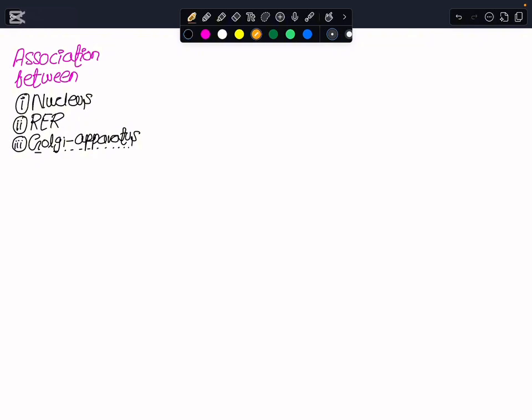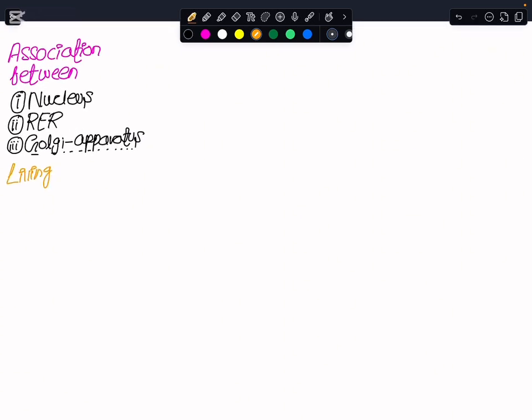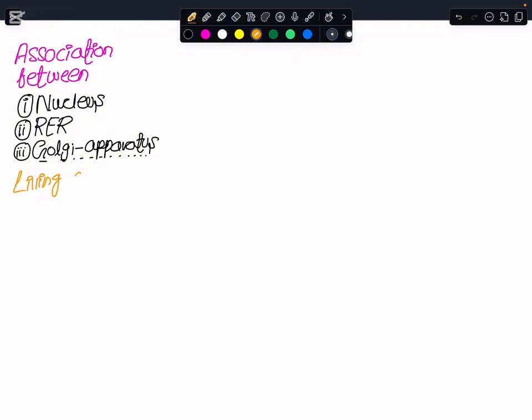Now, the situation we have to consider is that we are living organisms, and these living organisms have to survive. The survival of living organisms is entirely based on multiple chemical reactions happening within their bodies. If these multiple chemical reactions do not happen, then the living organisms cannot survive.